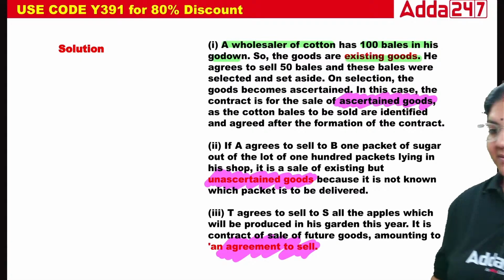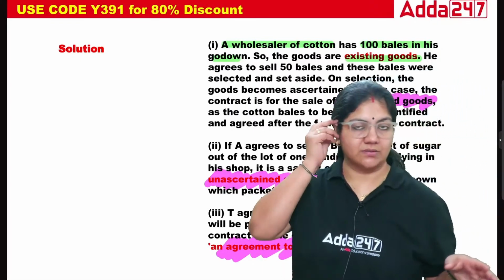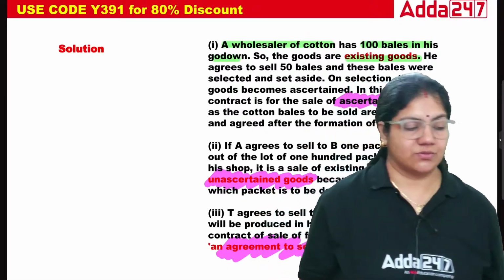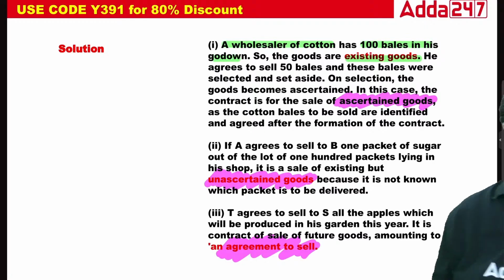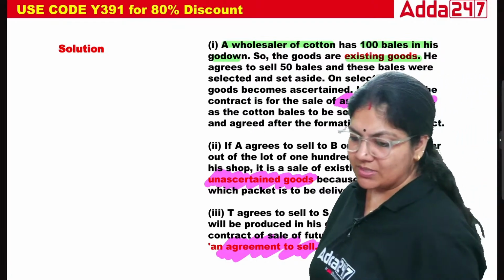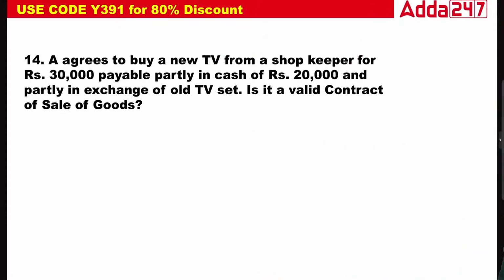So there is a basic difference between sale and agreement to sale. Sale is basically the present one, and this is the future one. So this is the right answer. Is that okay? It may be possible that these types of questions can come in the MCQ. Okay, now the next one.